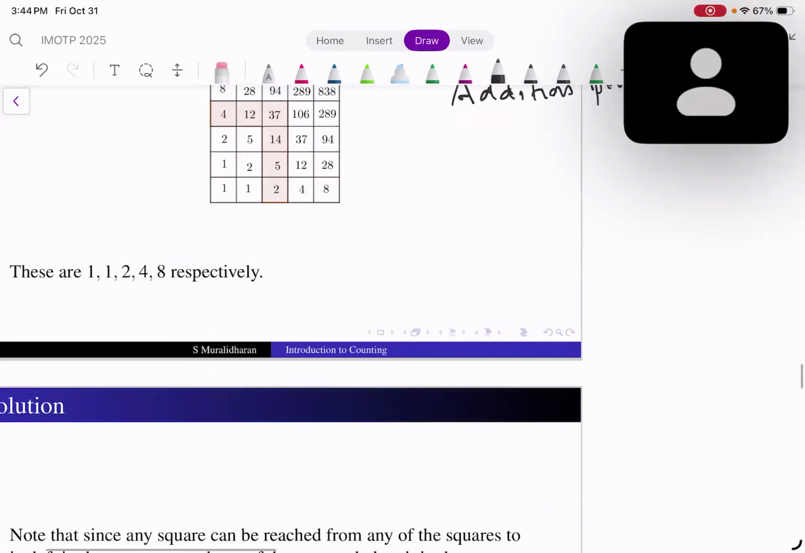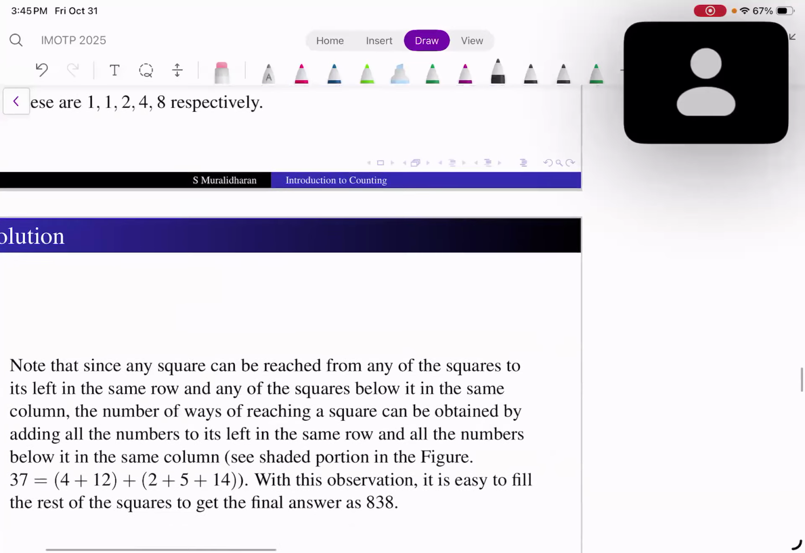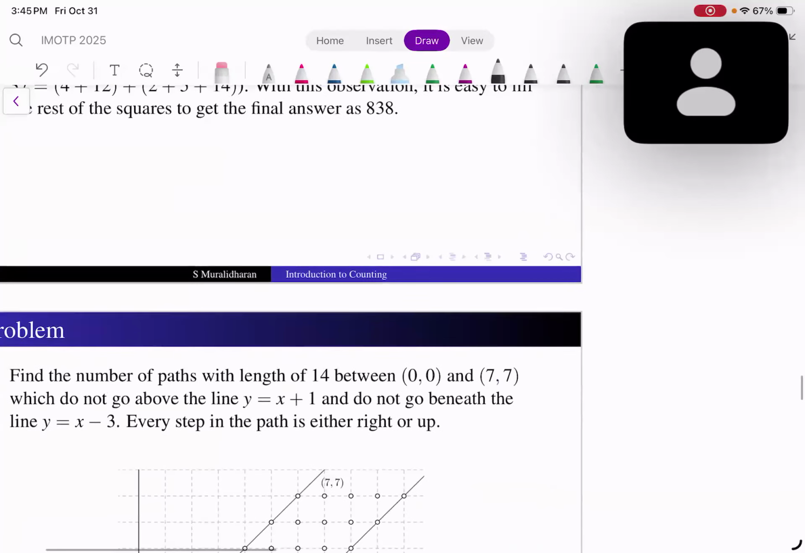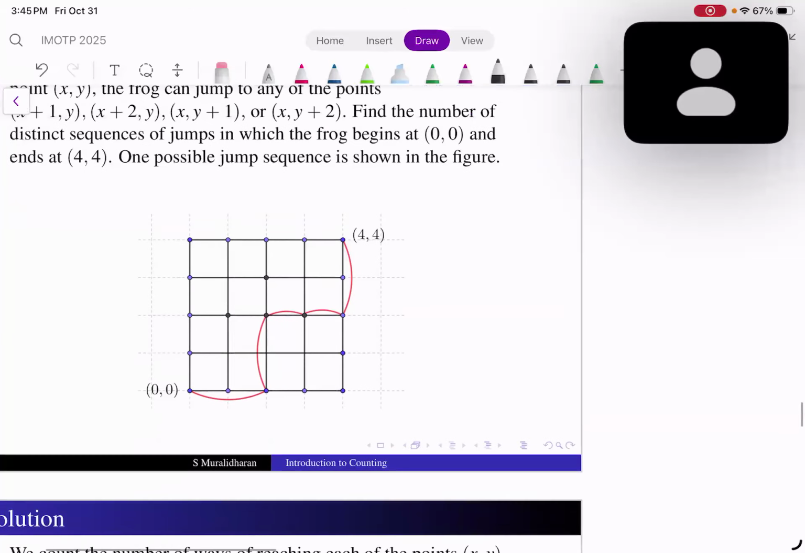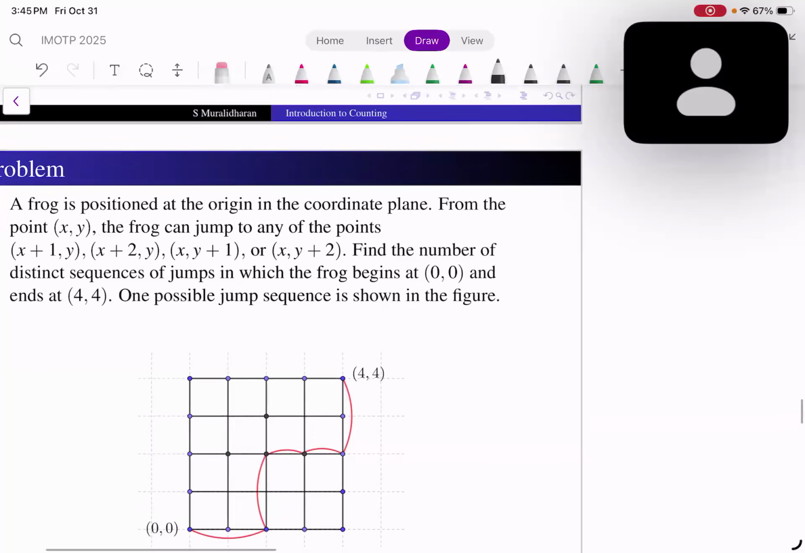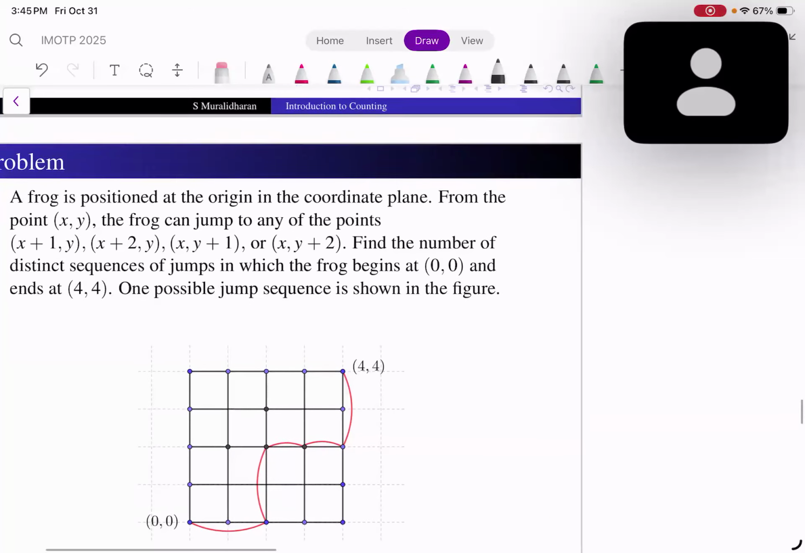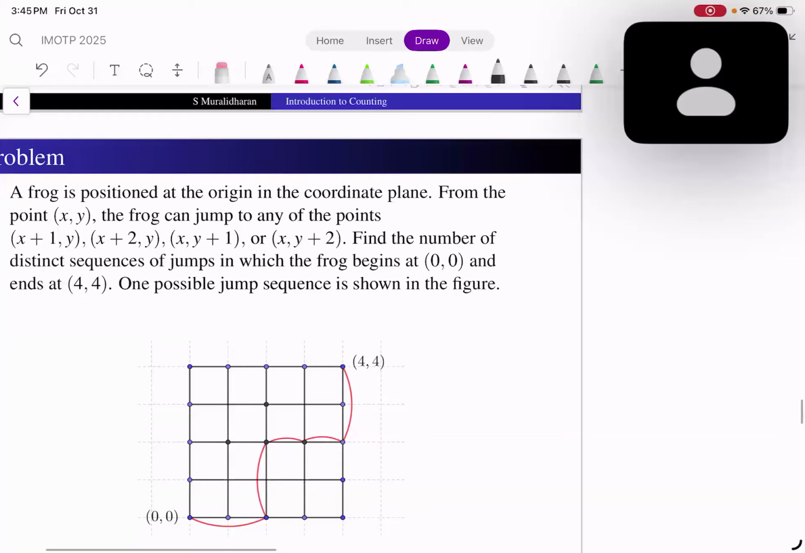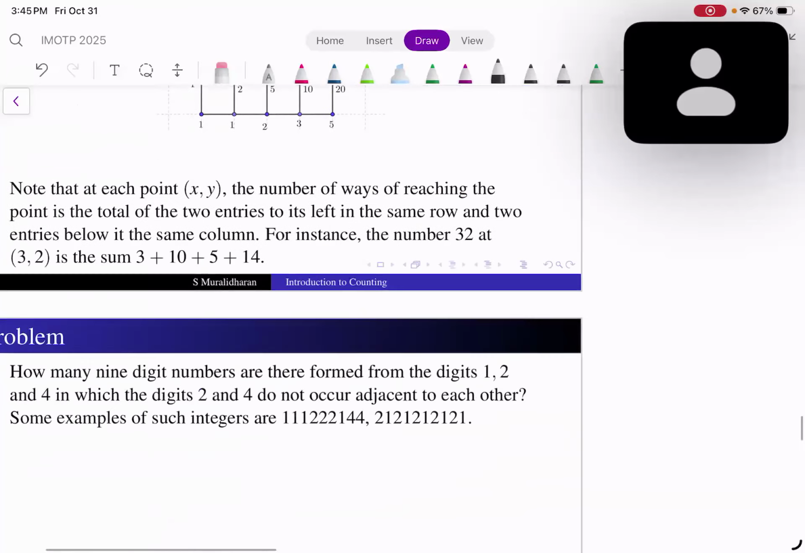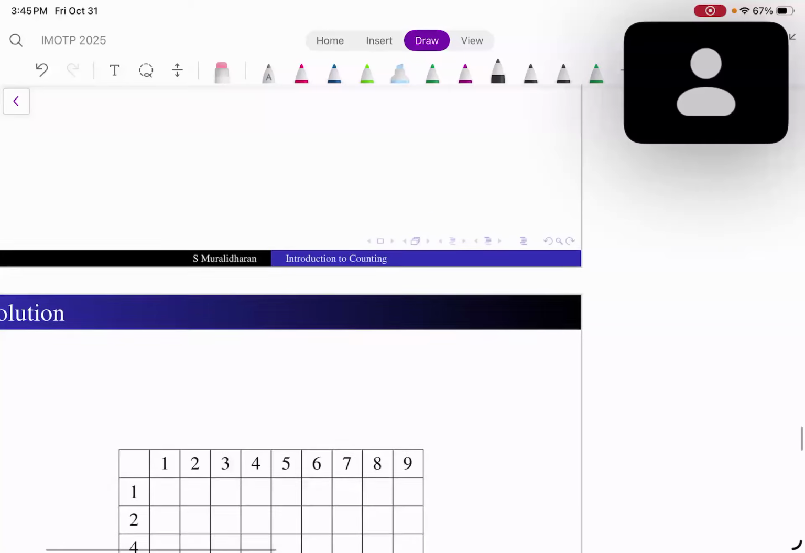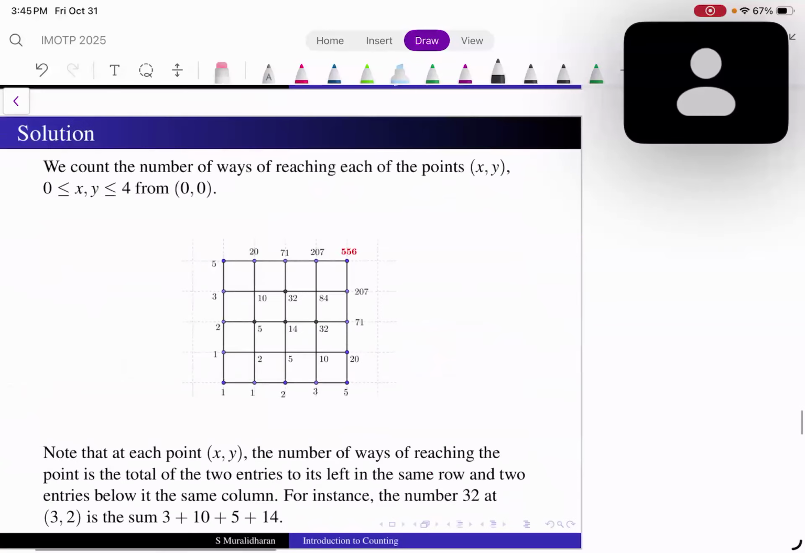So let me check one more. No, not this one. Let me check. Okay, either this problem or that. Okay, let us look at this frog jump problem.